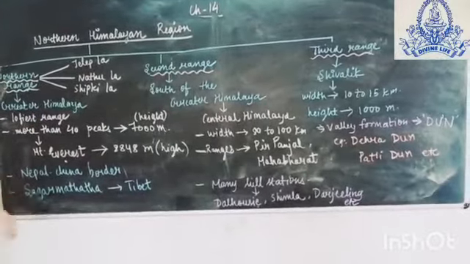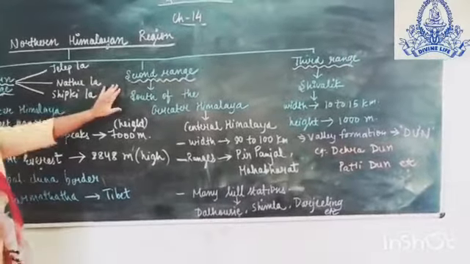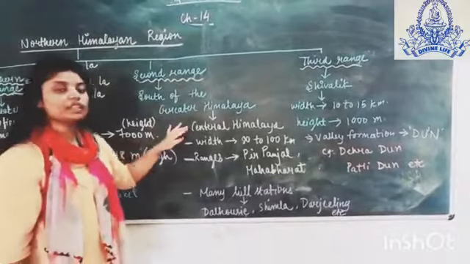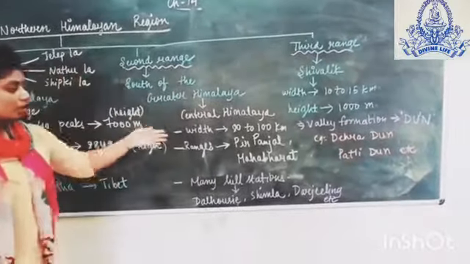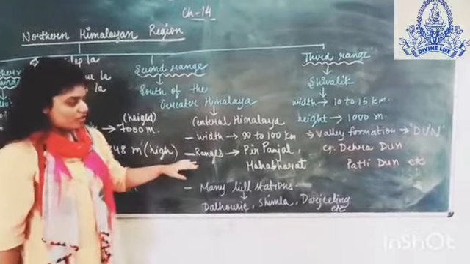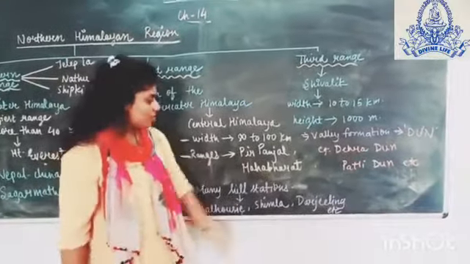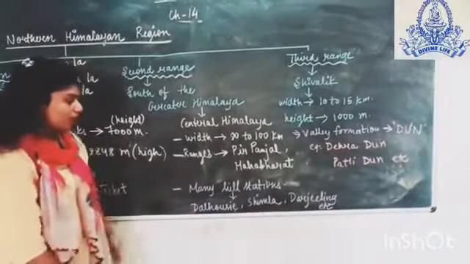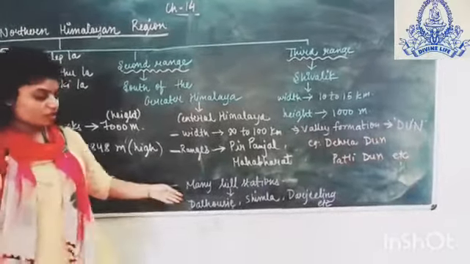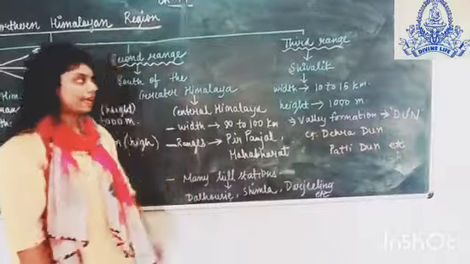Now we are proceeding toward the second range, which is also known as south of Greater Himalaya, also known as Central Himalaya and Lesser Himalaya. Its width is about 80 to 100 km. Famous ranges here are Pir Panjal, Mahabharat, etc. And many famous hill stations are situated here, that is Dalhousie, Mussoorie, Shimla, Darjeeling, etc.